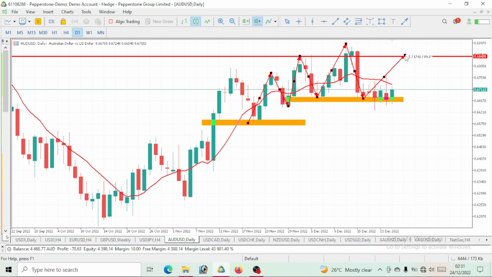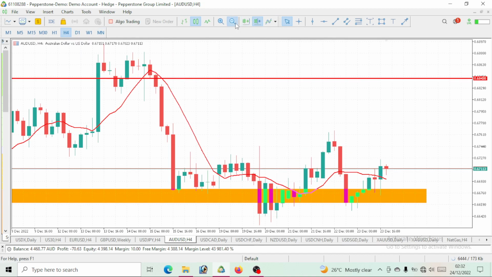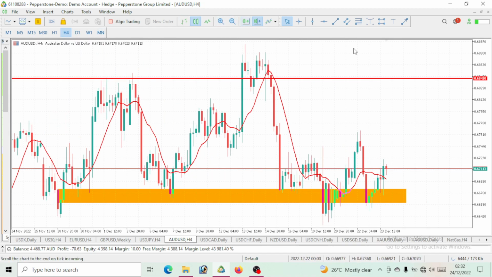So let's see if this week our AUD USD will actually go bullish and take out this high. You can see this candlestick with a high here. Let's see this AUD go bullish, give us that bullish move and take out the high. And now let's see what this 4-hour time frame is saying. On this 4-hour time frame, let's see if we can have one more movement that will take out this level, right?